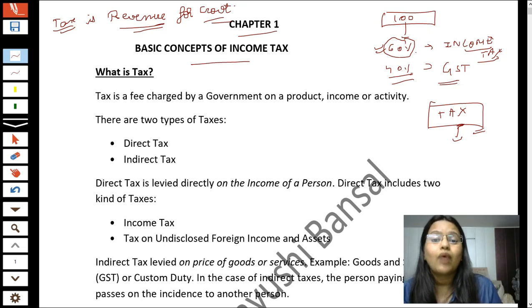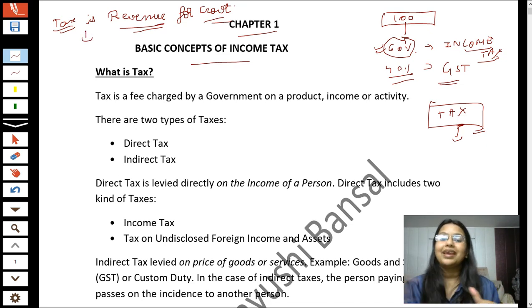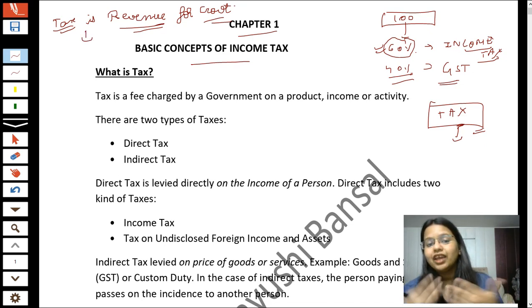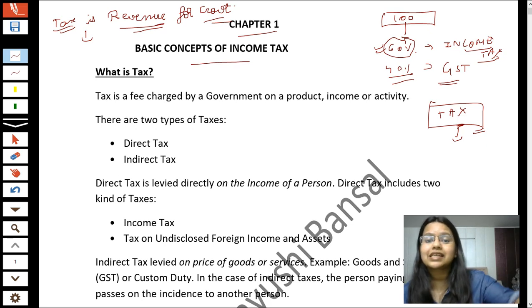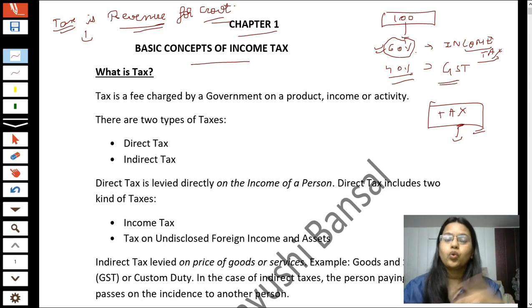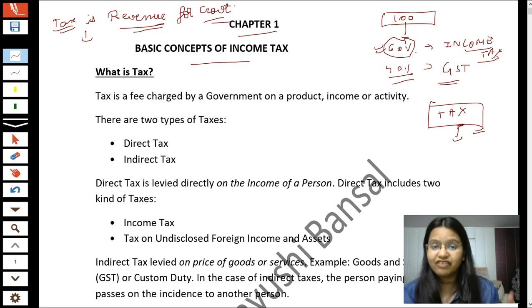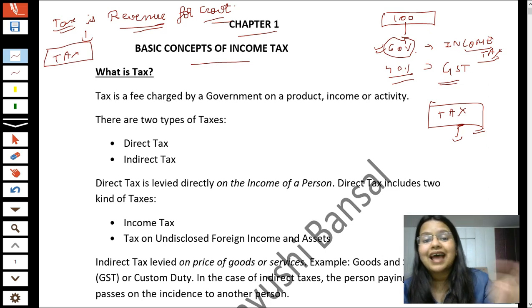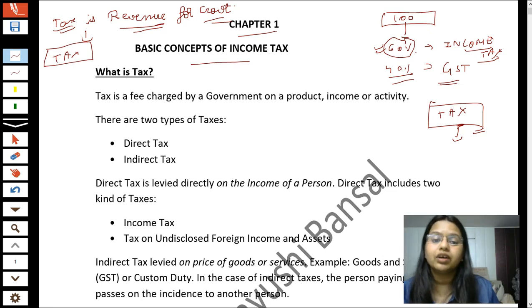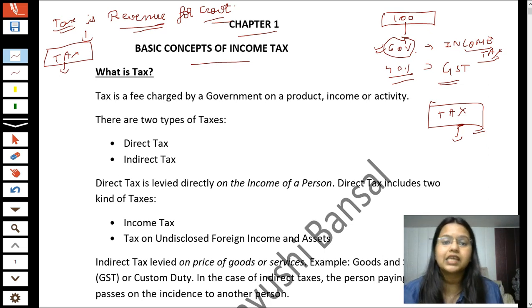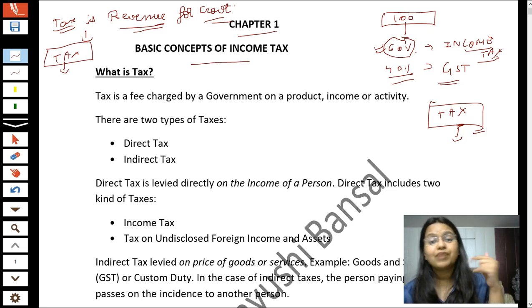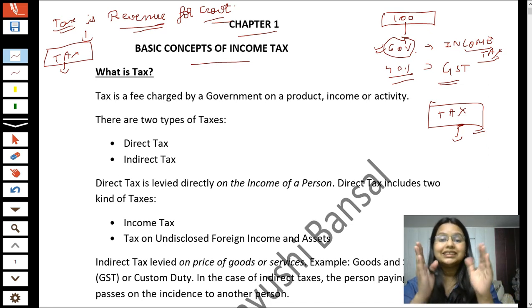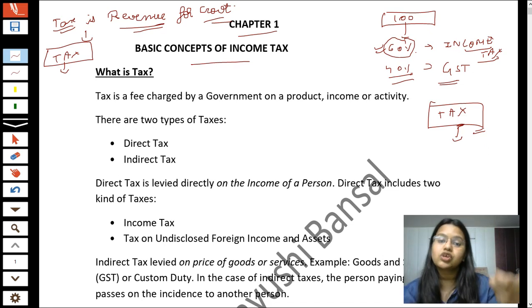Now the question comes, why are they charging revenue from us? Students, have you ever seen the roads being made outside your home? Have the workers ever come to you and said, yeah, Mr. Ray, we are making a road outside your home, so please give us money? No, they never said this. What they do is, they collect tax from you, and then they spend this tax in your favor, by giving you infrastructure facilities, by making dams, roads, and bridges. So this is the revenue for the government.